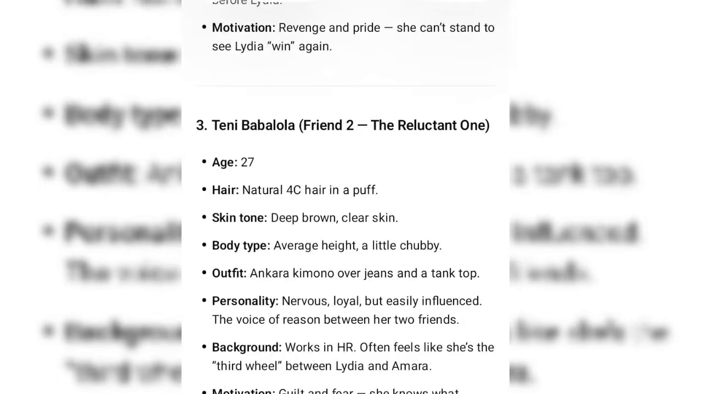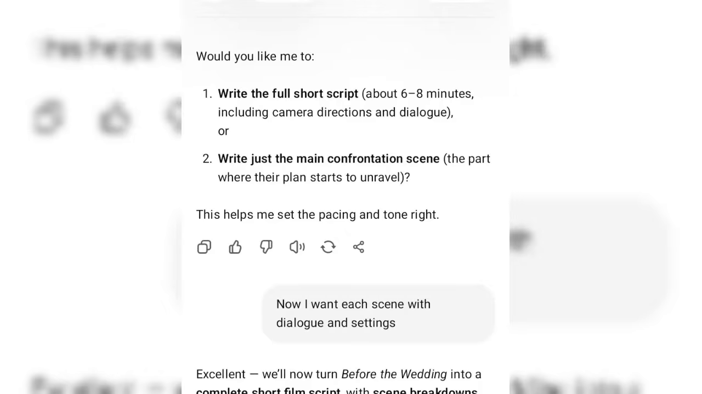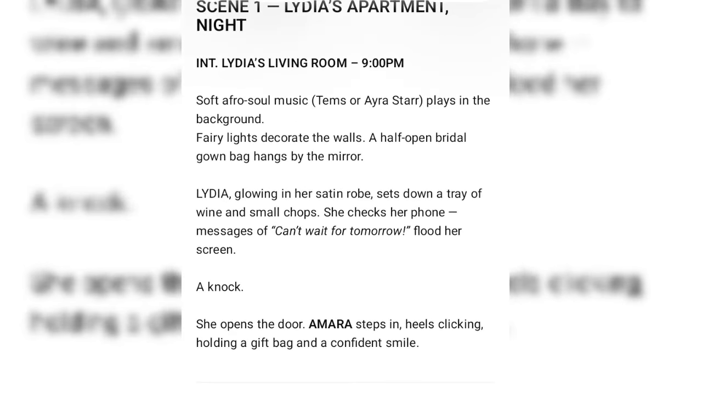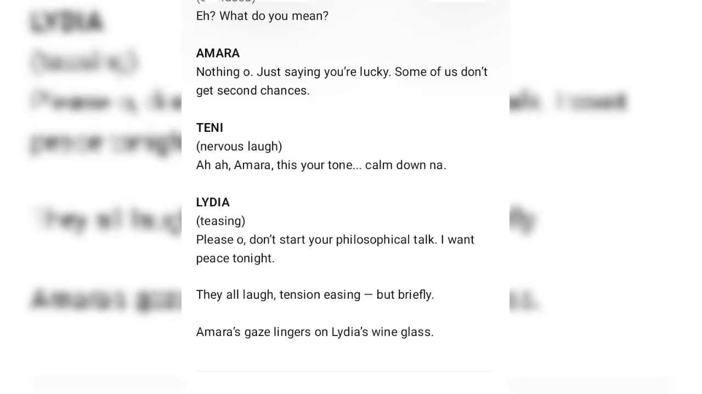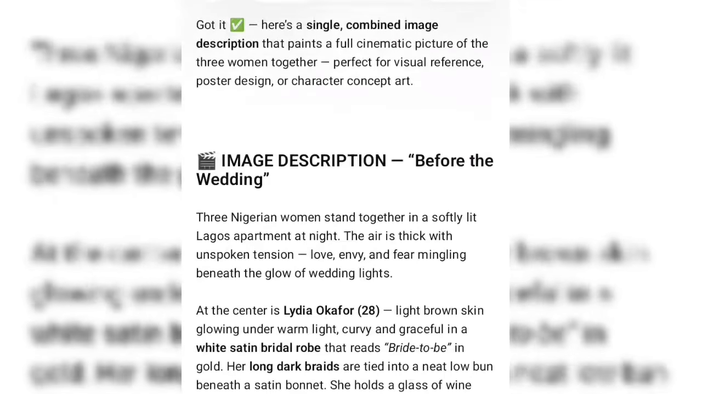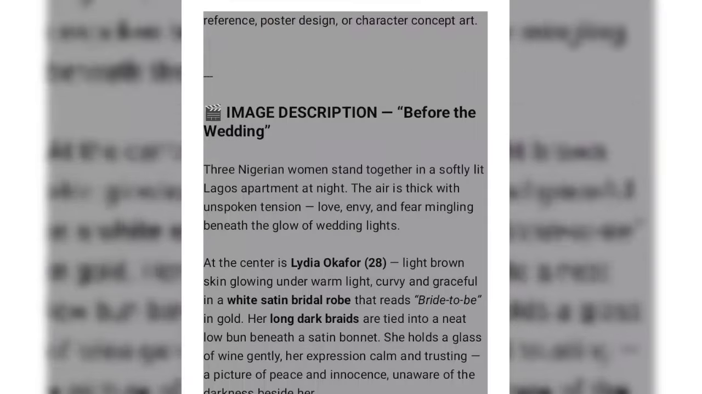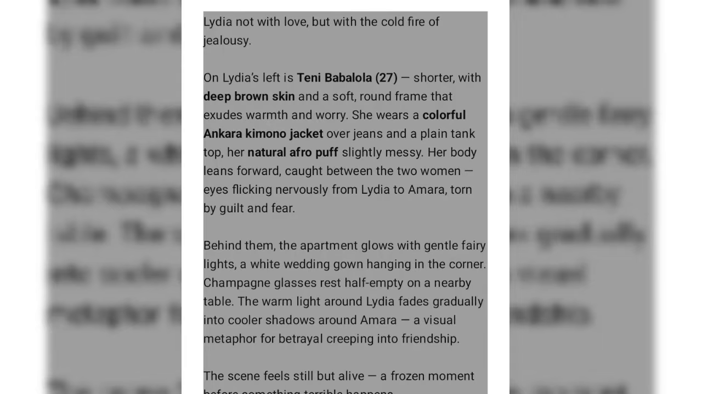Now the next thing is the dialogue and the settings. So that's the next thing I said. I said I want each scene with dialogue and settings. So as you can see, this is the dialogue, this is the settings. All right. So the next thing I said I want the image description. I want them to be together. So I'm going to click on it and highlight all this. This is the image description of the 3 friends together. So I'm going to copy it.